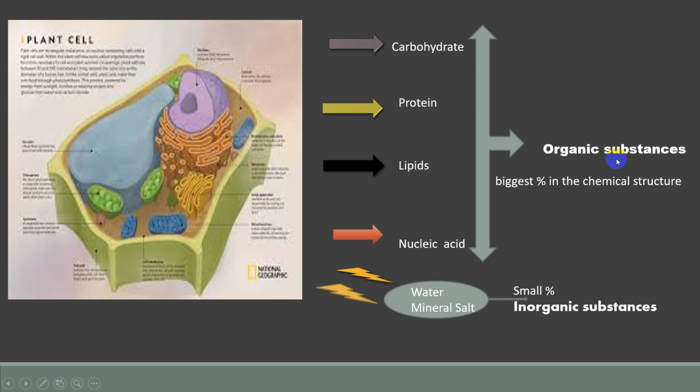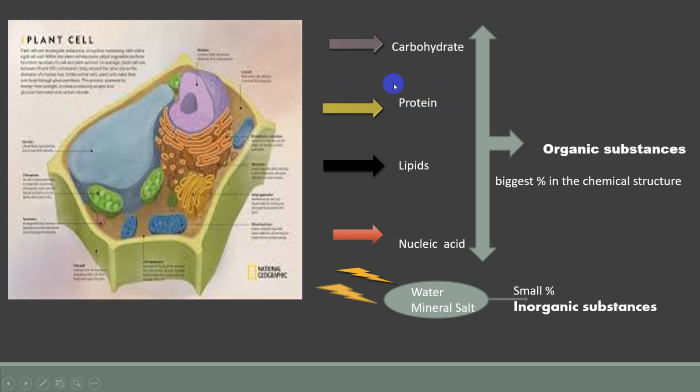Let's discuss the organic substances. There are four main organic substances: carbohydrates, proteins, lipids or fats, and nucleic acids, which we took in middle three, DNA inside the nucleus, if you remember. DNA, and this year we're going to take RNA. Carbohydrates, which are starch, sugar and cellulose, we're going to discuss later. Carbohydrates are found building this cell. In fact, the cell wall of the plant cell is made up of carbohydrates.